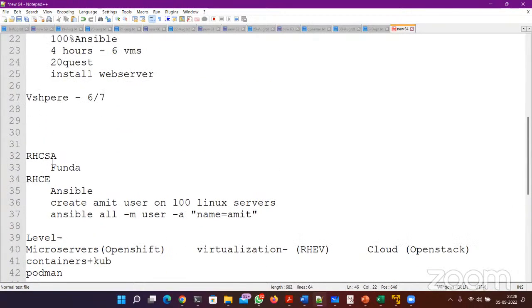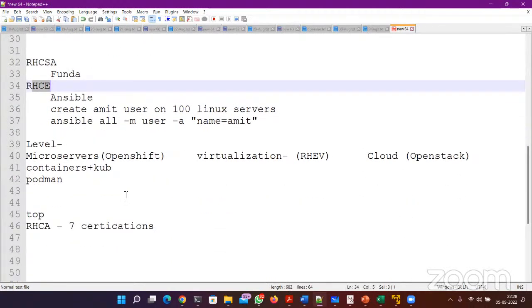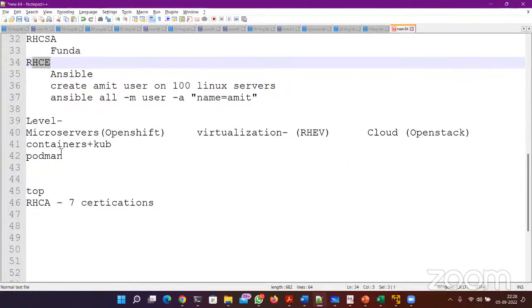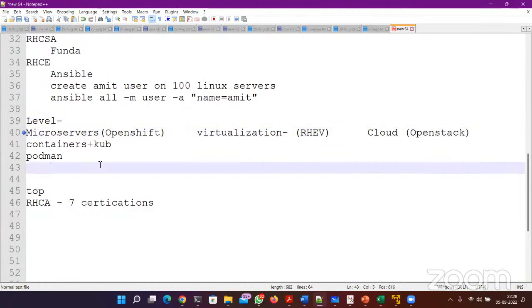In total, you have to get 7 certifications. First two are RHCSA, RHCE. These are the first two. And third, fourth, fifth, sixth, seventh will depend on the certification path you choose. There are three paths: microservices, virtualization, and OpenStack. So all of these will have at least four or five certifications in each. Ultimately, the top level is called RHCA.